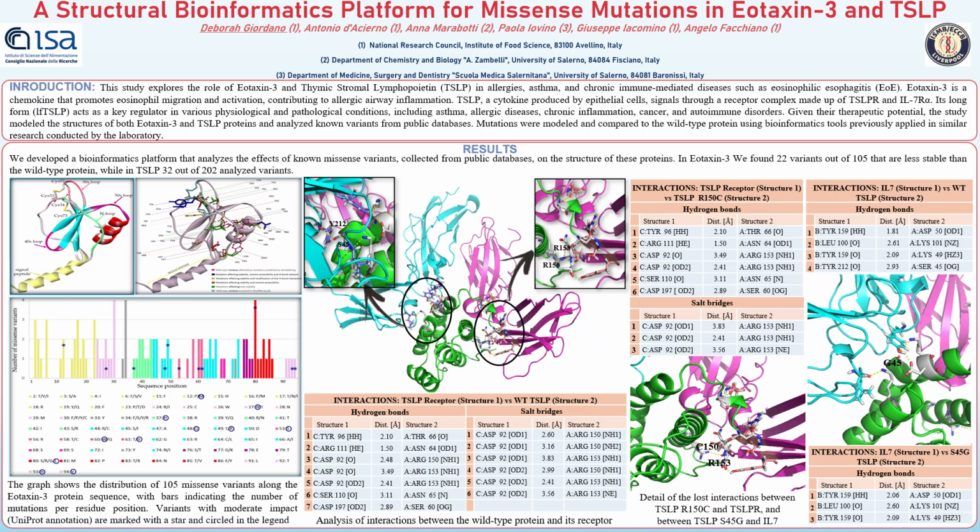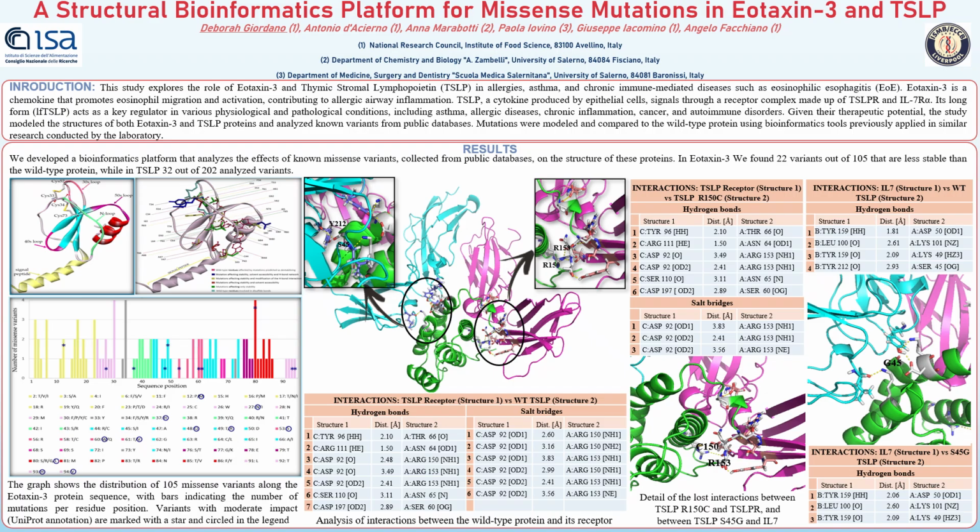As an example of the structural parameters investigated, the figure above, on the left, shows the eotaxin 3 model with wild-type residues affected by mutations predicted to be destabilizing, along with a visualization of their mutations. In eotaxin 3, we found 22 variants that are less stable than the wild-type protein. Affected residues are shown as magenta ball and stick models. In overlap, the mutated residues are represented by sticks colored as reported in the graphic legend.